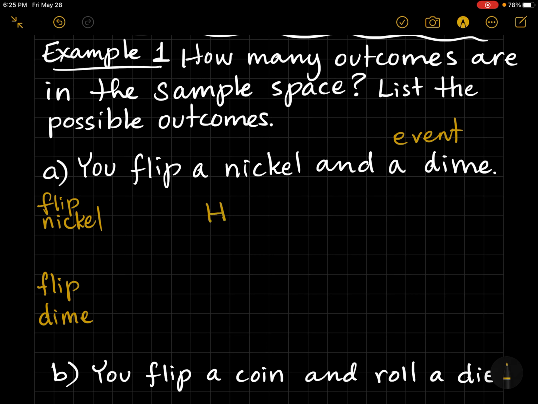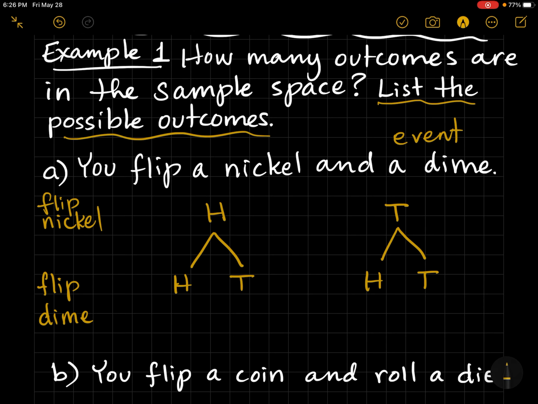So for the nickel, I'm going to list all outcomes. There's a head and there's a tail. And I usually like to spread them out. And now for flipping the dime, there's also a head and tail outcome. But you put that under each outcome here, and you repeat it under each of the outcomes at the top.